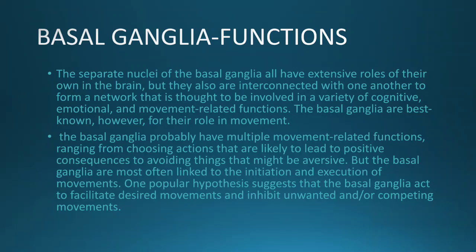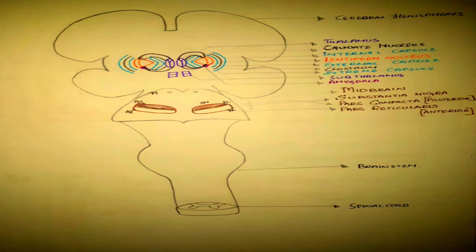All the things which we intend to do, which we don't intend to do, are programmed by basal ganglia. Subthalamic nucleus lies at junction of diencephalon and midbrain. It is ventral to thalamus. Anteriorly, it is bordered by substantia nigra and medially by internal capsule. Subthalamic nucleus is close to pallidothalamic fibers. It is considered as pacemaker of basal ganglia.